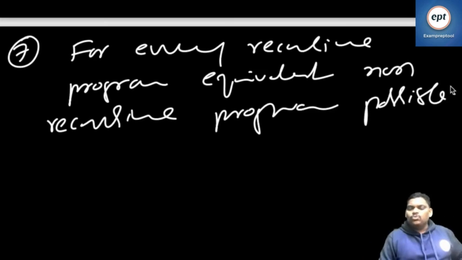For every recursive program, an equivalent non-recursive program is possible. For every recursion, non-recursion is possible. From today onwards, remember, recursion is possible for some problem, and non-recursion is also possible.